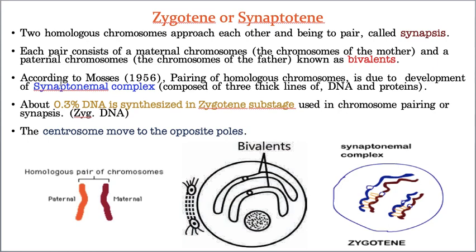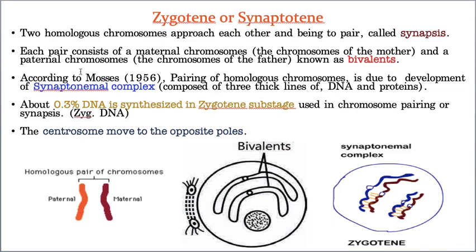Because of the development of the synaptonemal complex, the homologous chromosomes started pairing, and the process of pairing of the homologous chromosomes is called synapsis. Very important question. Again, I'm giving a very simple, very short recap. The process of pairing of the homologous chromosomes by developing a protein complex called a synaptonemal complex. This process is called synapsis. And after synapsis, this paired chromosome is called a bivalent.